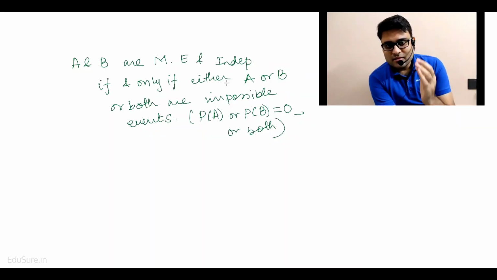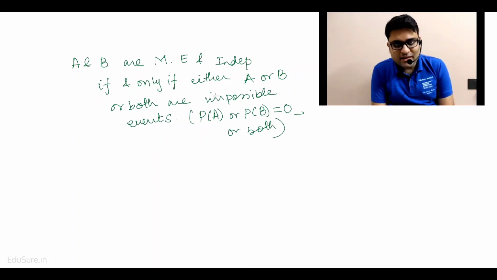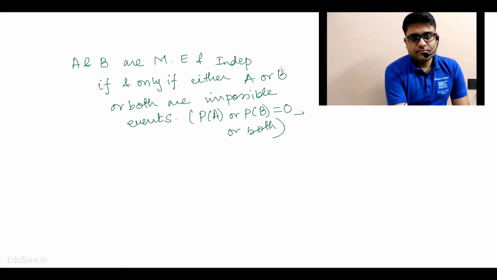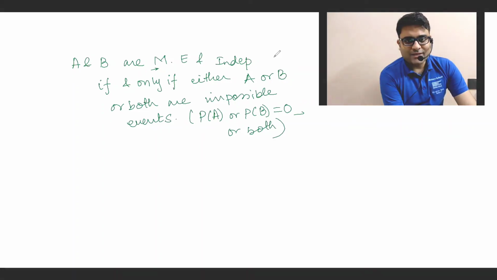A intersection B means both A and B are occurring at the same time. So if they are mutually exclusive, that means that if A occurs, B cannot occur. If B occurs, A cannot occur. Therefore, A and B have nothing in common. That is exactly why I said that P(A intersection B) is equal to 0. Okay. So this is about the basics of intersection, union, mutually exclusive, independent events. Okay. Now let's go into the next part of today's class.